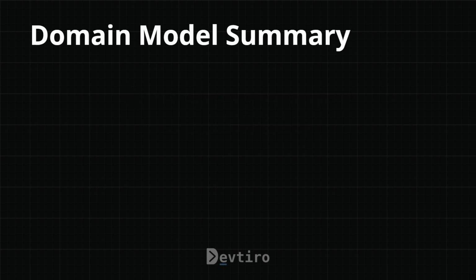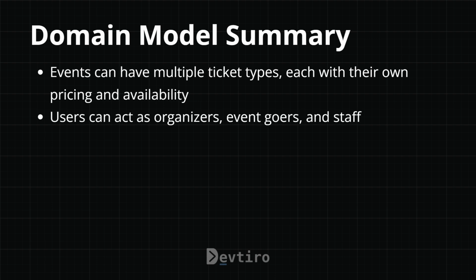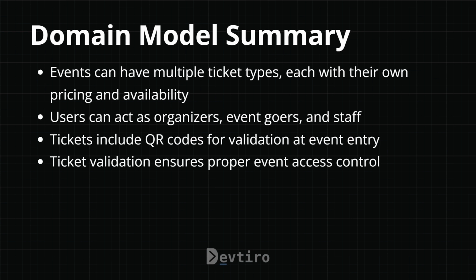So let's now recall what we've achieved in the domain modeling module. In the domain model summary, we established that events can have multiple ticket types, each with their own pricing and availability. Users can act as organisers, event goers, and staff. Tickets include QR codes for validation at event entry. Ticket validation ensures proper event access control.